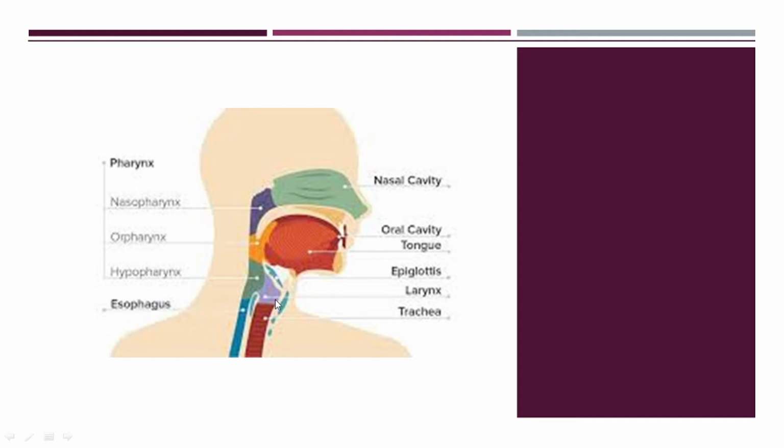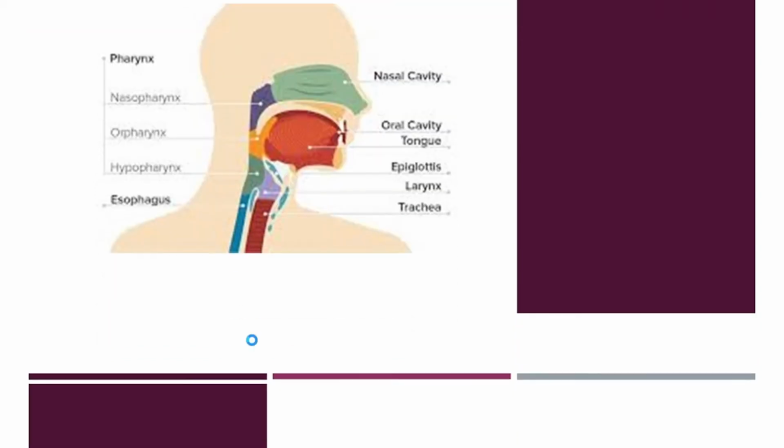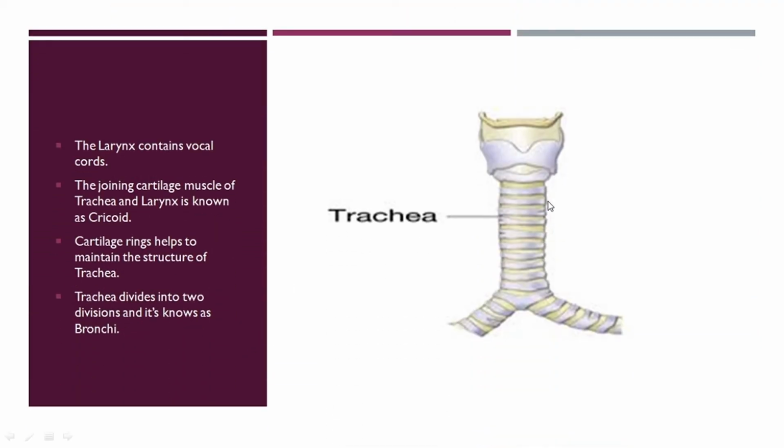The larynx is a C-shaped muscle which is also known as the voice box. The reason behind calling the larynx the voice box is that it has the vocal cords inside it, which help to create the voice. Down from the larynx, the trachea is present, which is known as the windpipe. In this image of the trachea, the upper portion is the larynx. This is the tracheal tube. Here there is a cartilage which joins the larynx and trachea. This is known as the cricoid cartilage.